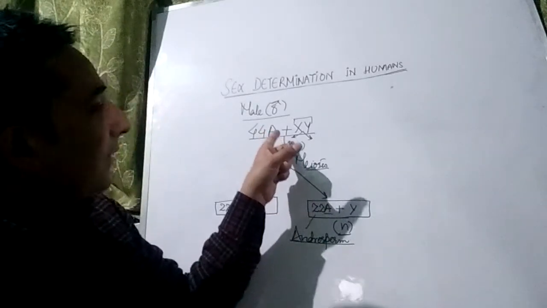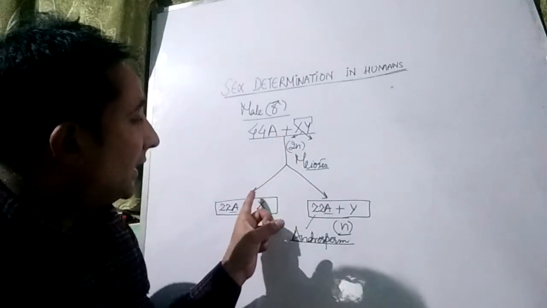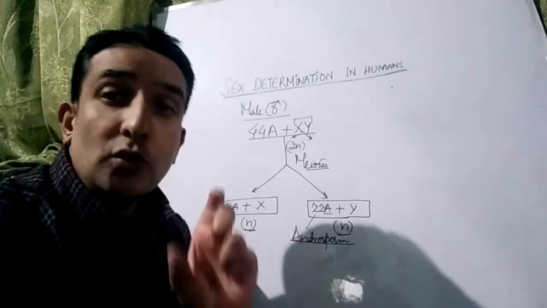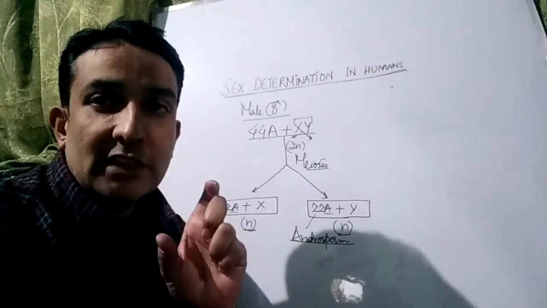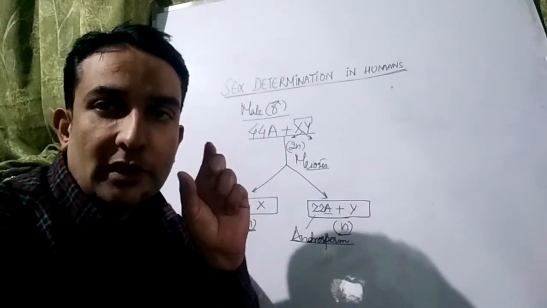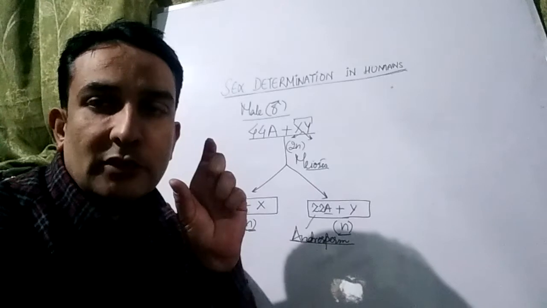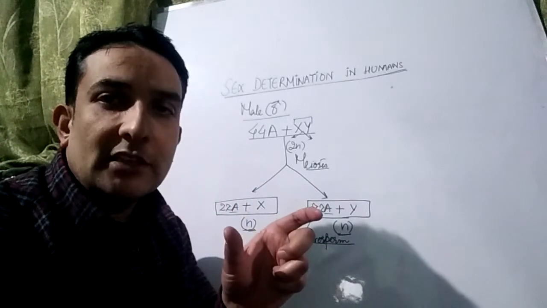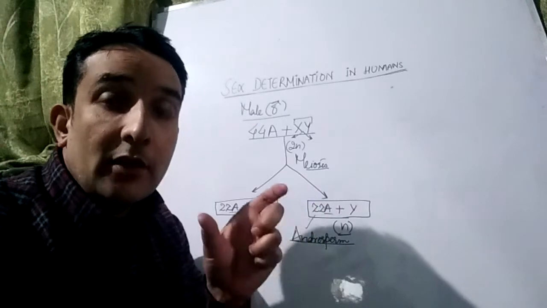We shall conclude that whenever meiosis occurs in the testicles of the males to produce the gametes, two types of gametes are produced in terms of genetics. One X carrying sperm, another Y carrying sperm. X carrying sperm is known as Gynosperm, Y carrying sperm is known as Androsperm. So two different types of gametes in terms of genetics are formed in case of the human males.